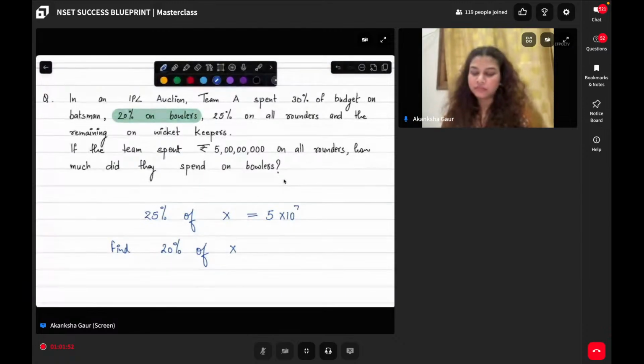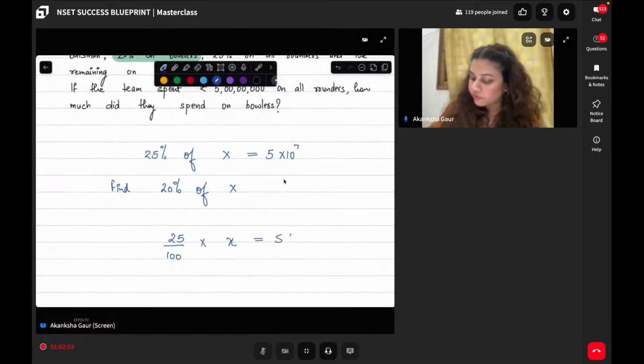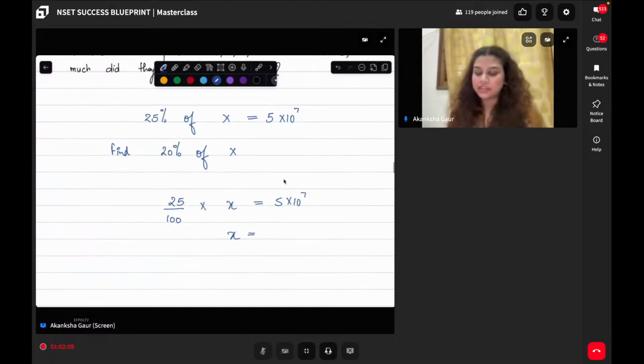This is what I have to find out. So simply solve the equation and you have the answer. 25 by 100 multiplied by X is equal to 5 crores.